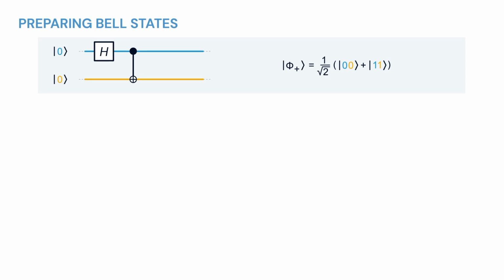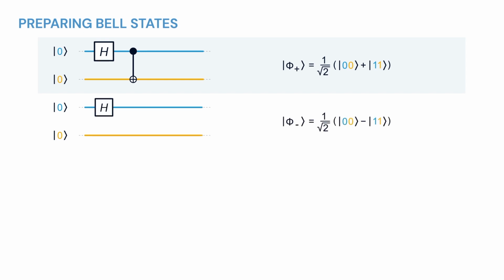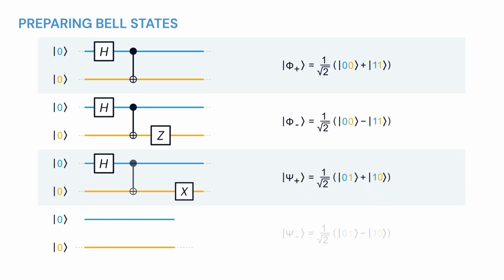One important feature of the creation of these Bell states is that they are entangled, and thus an entangling operation must be present. This is the role of the CNOT gate after the application of the Hadamard gate on the first qubit. It is also interesting to note that it is possible to go from one Bell state to any other through the application of a unitary operation, as we can see for phi minus, psi plus, and psi minus.